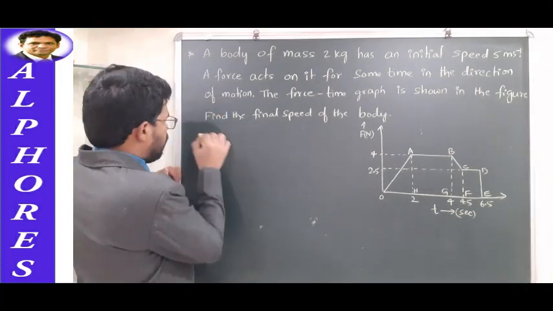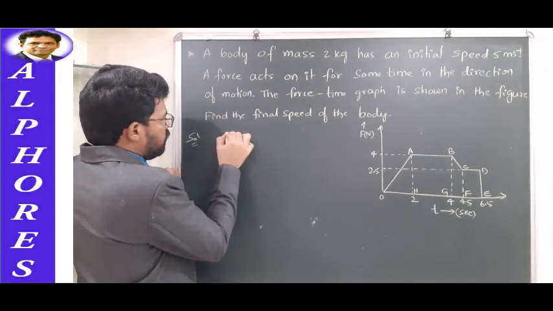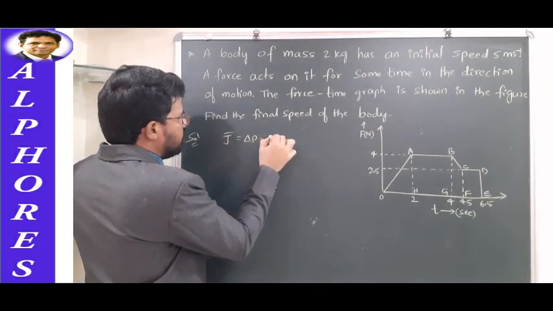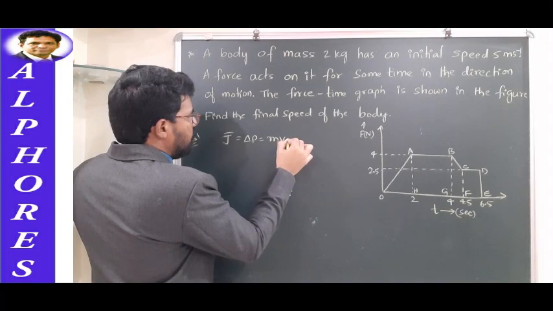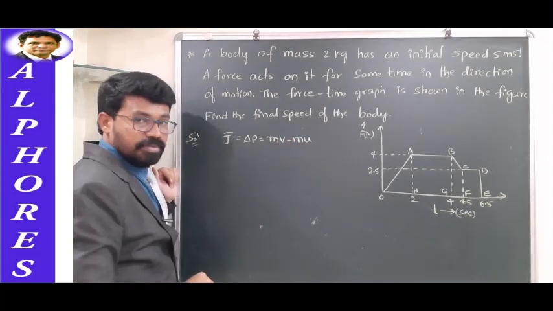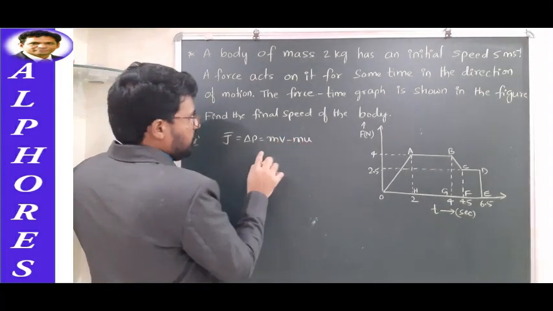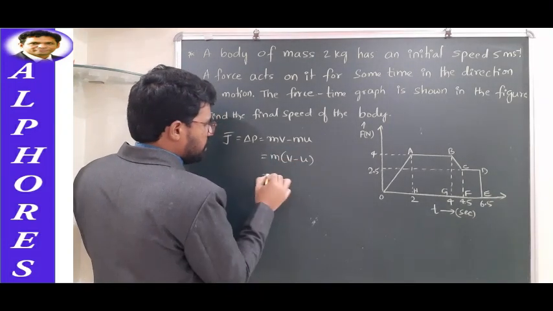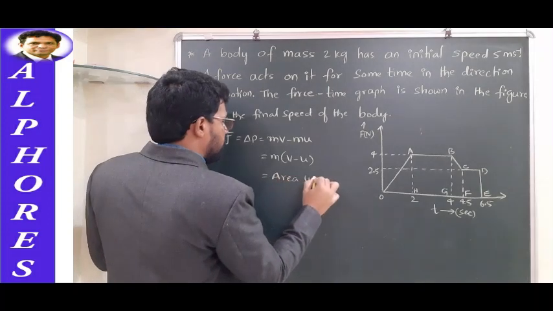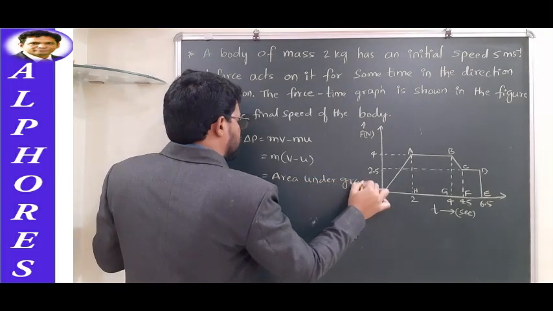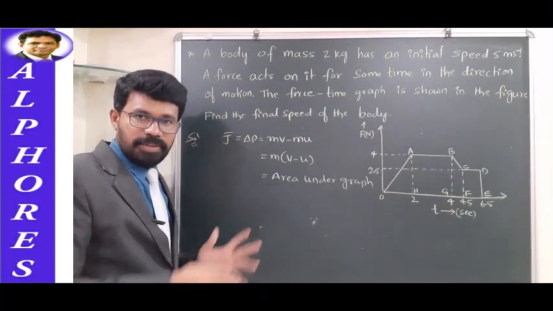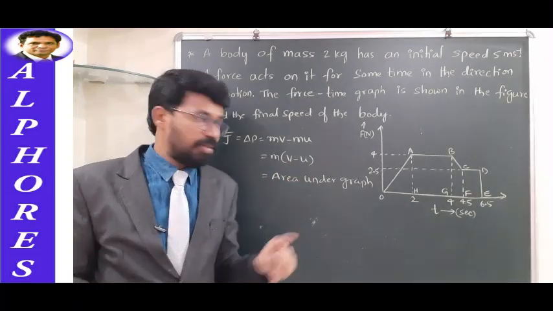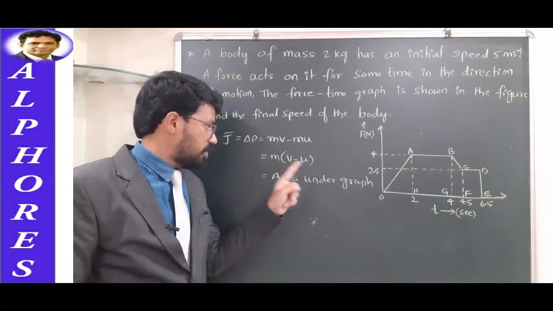You know why? Impulse is equal to change in momentum. Change in momentum can be expressed as mv minus mu, final momentum minus initial momentum, or m of (v minus u). This is nothing but the area under the graph. So what we have to do is very clear: find the area under the graph and equate it to m into (v minus u), and you will be able to find the final velocity, because initial velocity is given, mass is given.